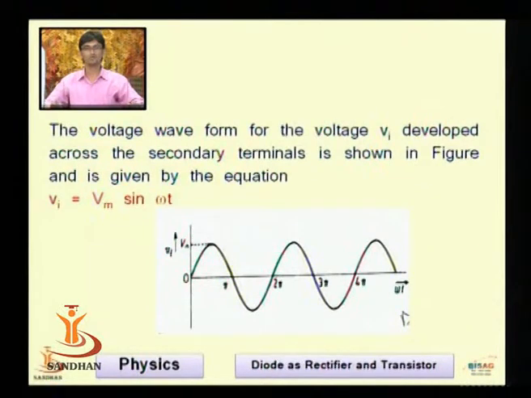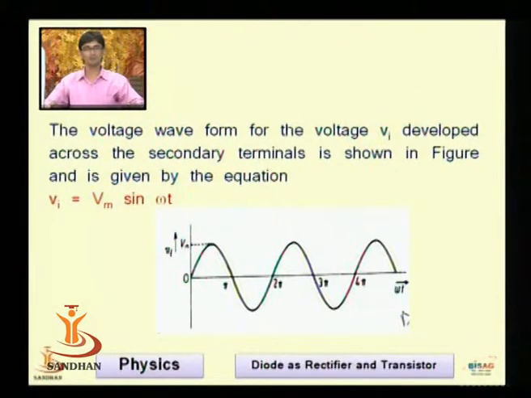The voltage waveform for the voltage Vi developed at the secondary side is shown in the diagram. It is a sinusoidal potential which moves from 0, pi, 2 pi, one revolution, then starts the second revolution, 2 pi, 3 pi, 4 pi and so on.